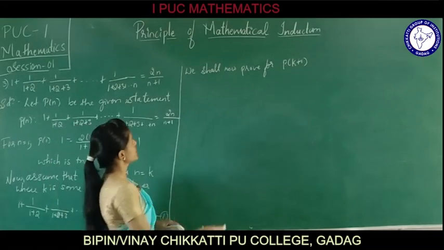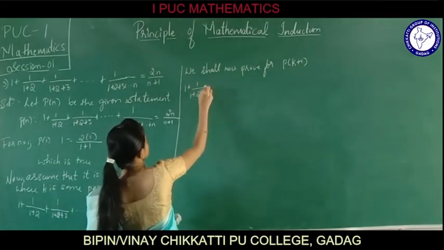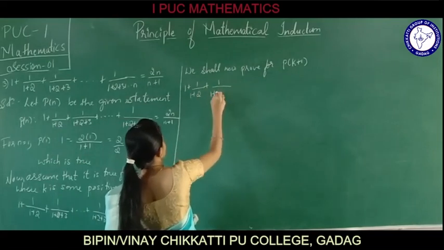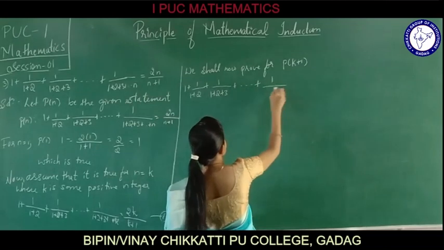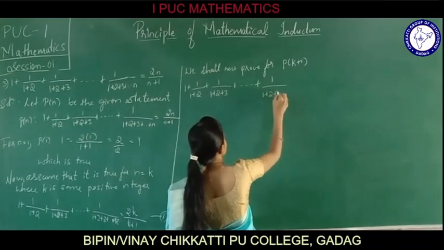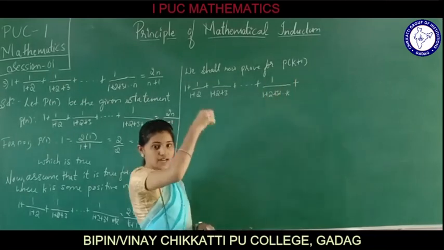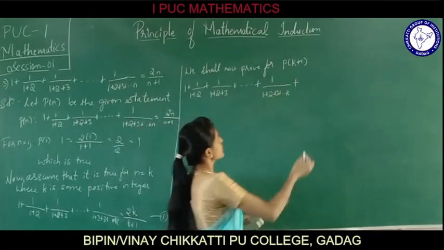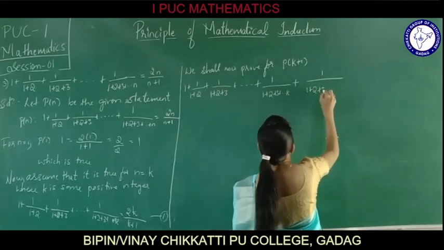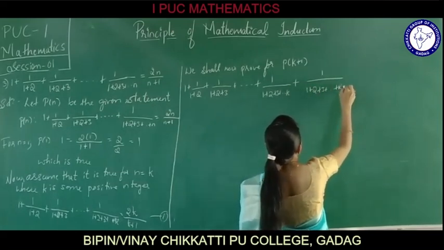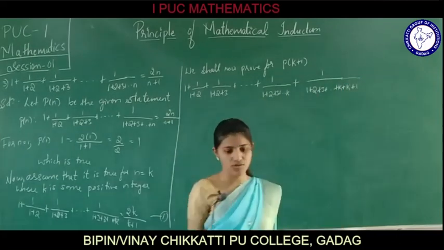So rewrite what it is: 1 plus 1 divided by (1 plus 2) plus 1 divided by (1 plus 2 plus 3) plus so on up to 1 divided by (1 plus 2 plus 3 plus so on up to k), plus, because we are writing it for k plus 1, we are supposed to write it again as 1 divided by (1 plus 2 plus 3 plus so on up to k plus 1). What we are going to write it?